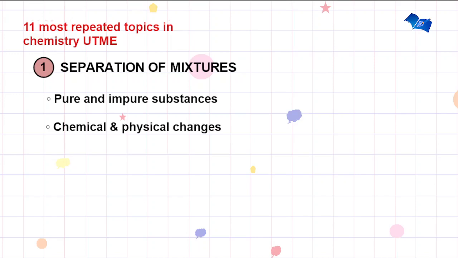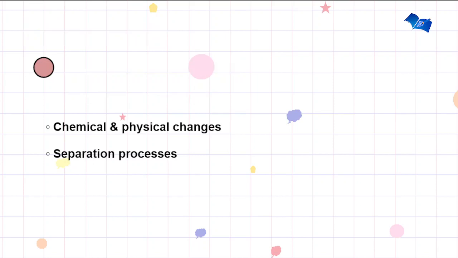You're also expected to note chemical and physical changes. Chemical changes are not easily reversible, whereas physical changes are easily reversible. So note the various examples under these changes. You're also expected to note the separation processes. Of course, separation processes are applied to mixtures and exploit physical properties of the various components of the mixtures. Some examples are filtration, evaporation, centrifugation, and the rest of them. So that's for the first topic.